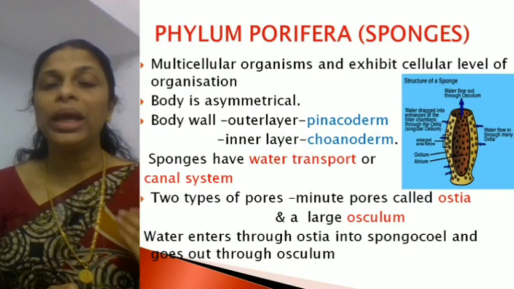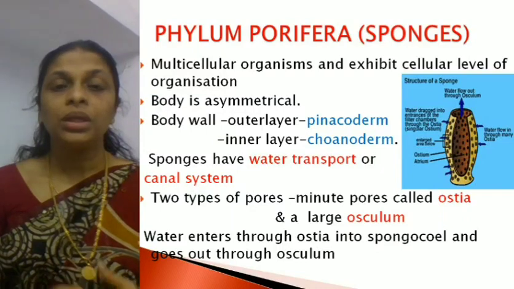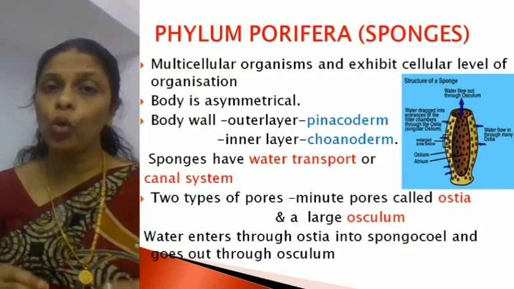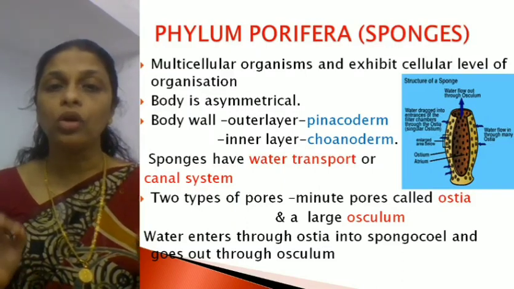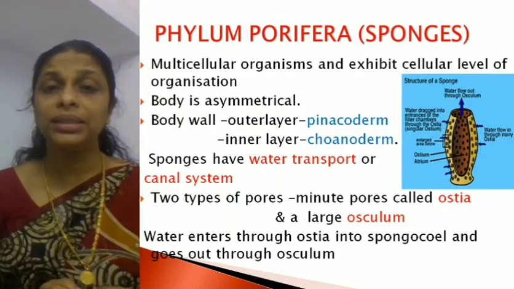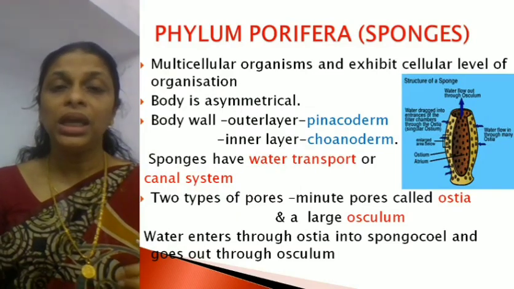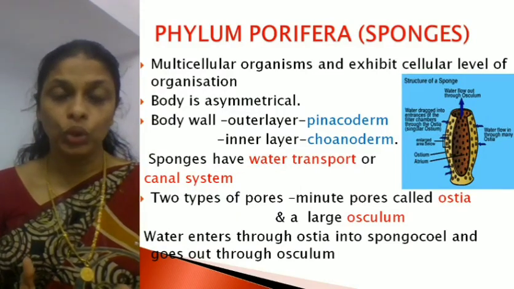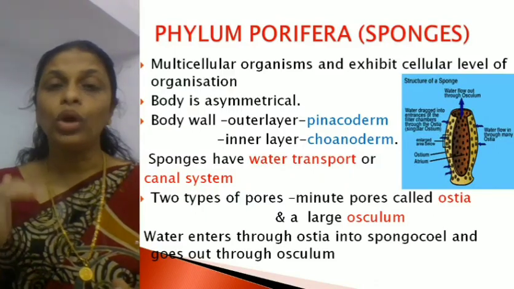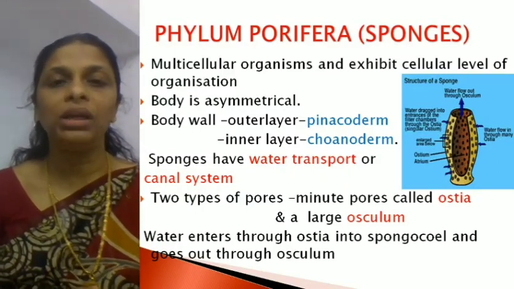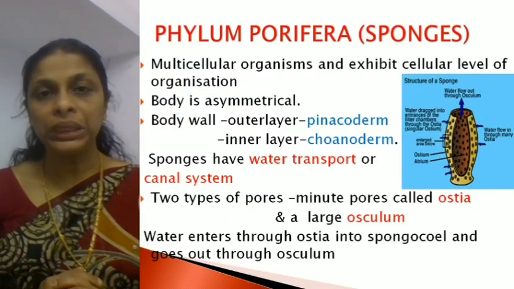Now, what is the peculiarity of this water transport system? This water transport system consists of a number of minute pores. The outer layer consists of small pores which are called the ostia, through which the water enters into the spongocoel, and from there the water goes out through the osculum, a large opening. Hope it's clear? Right.